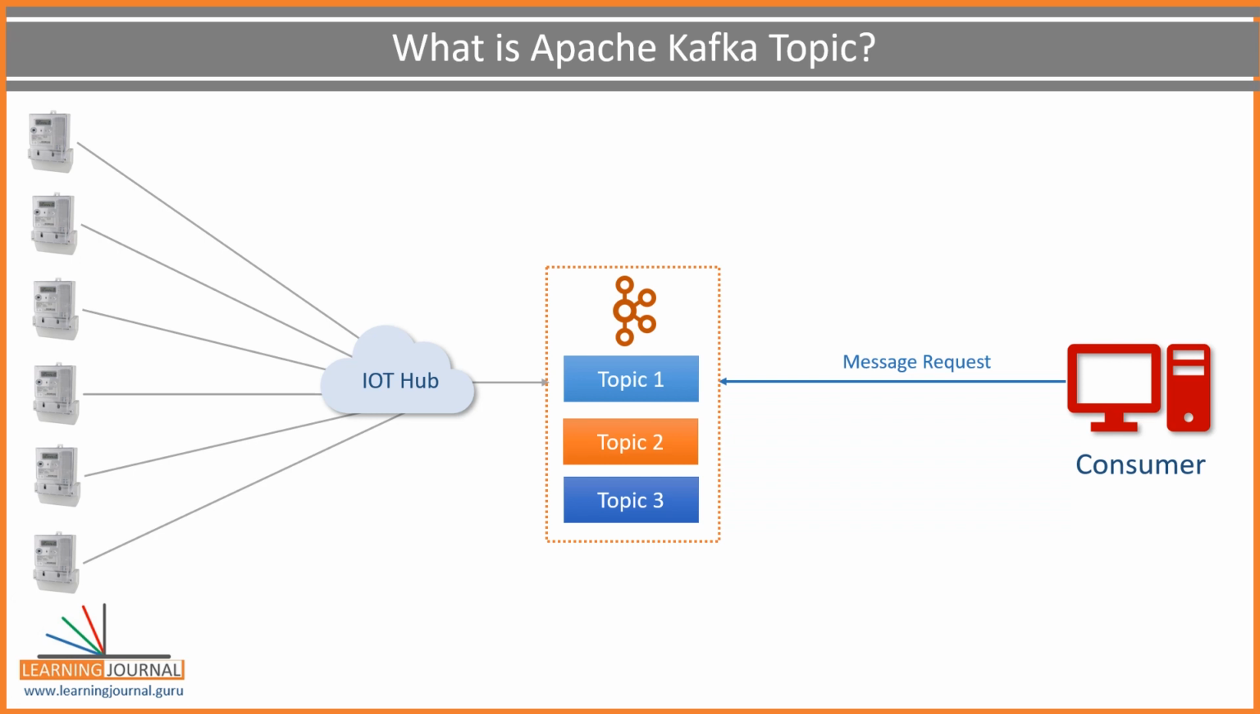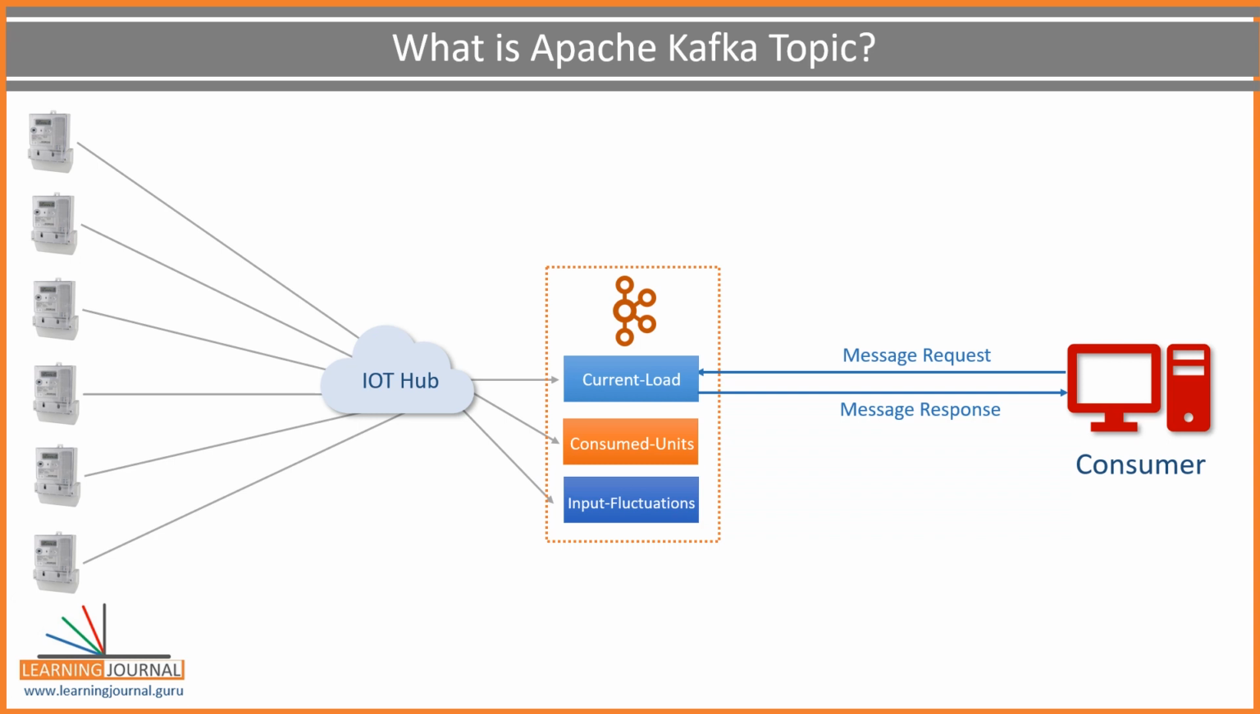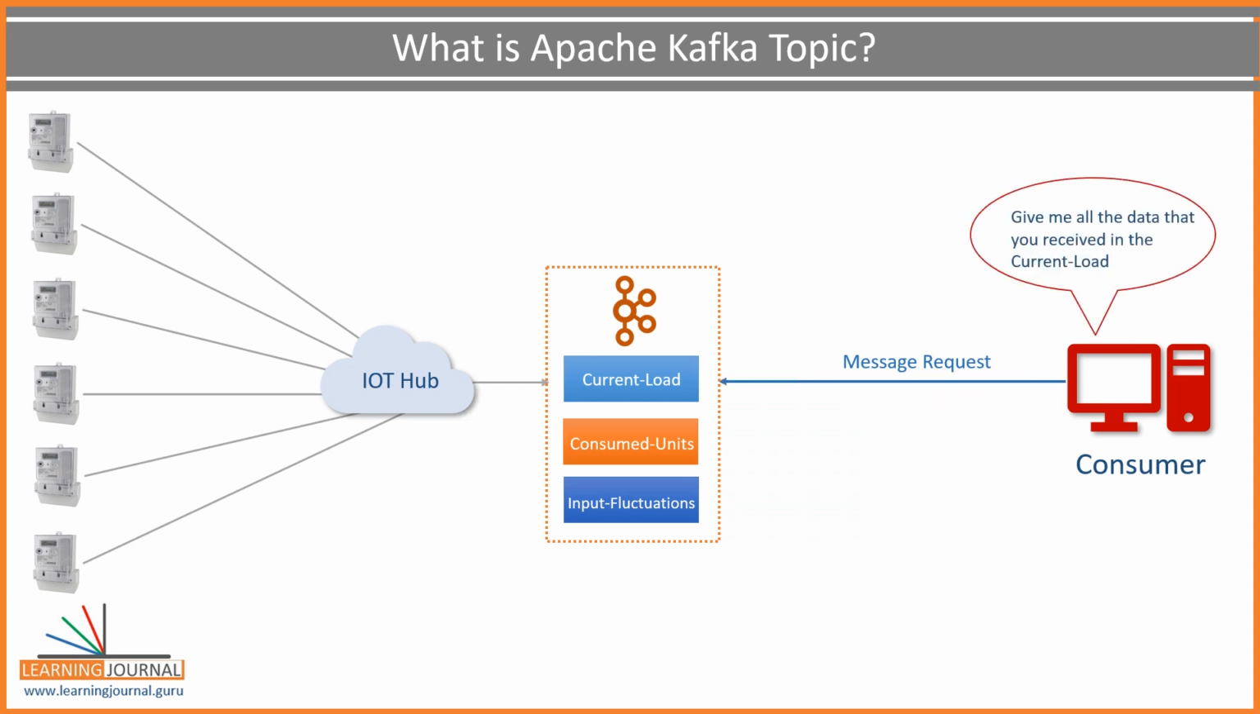Now let's come back to our smart meter example. Let's assume I created 3 topics: current load topic, consumed units topic, and input fluctuations topic. When my smart meter producers are sending data, they will send all the current load messages to the current load topic. Similarly, they'll be sending consumed units and input fluctuations to their own topics. Now you look at the consumer to broker communication. The consumer application will request like this: give me all the data that you received in the current load topic. Simple, isn't it? The broker knows the topic and it won't have any further questions.